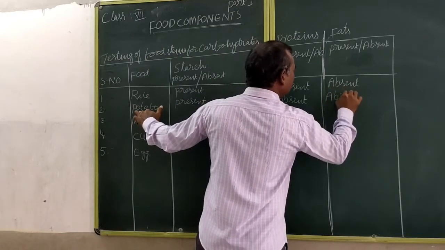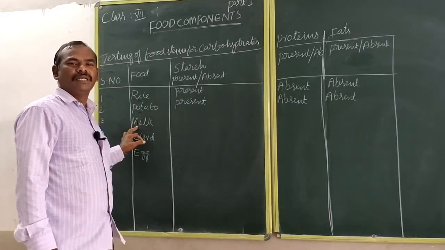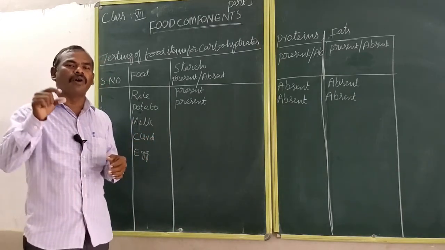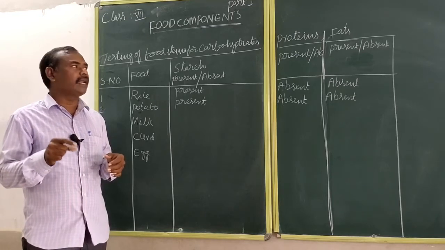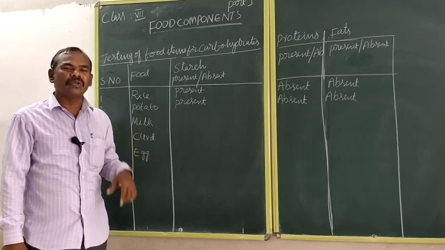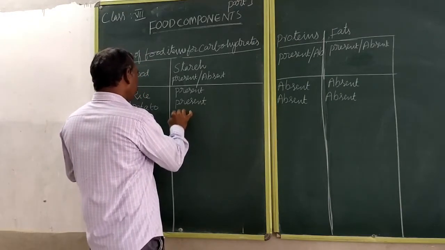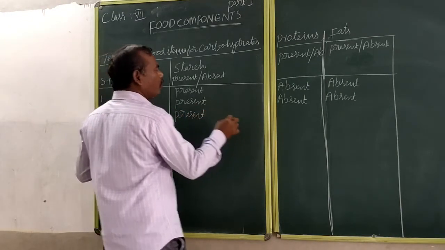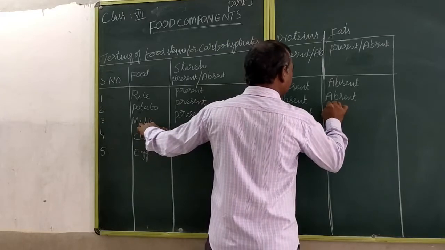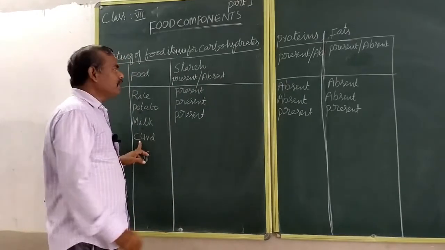Fats are absent. Milk is the wholesome food. That means it contains all nutrients, all food components like carbohydrates, proteins, fats, minerals, vitamins, etc. So milk is also known as the wholesome food. Minute quantities are present. Proteins are present. Fats are present in milk. Next is the curd. In curd, starch is present.